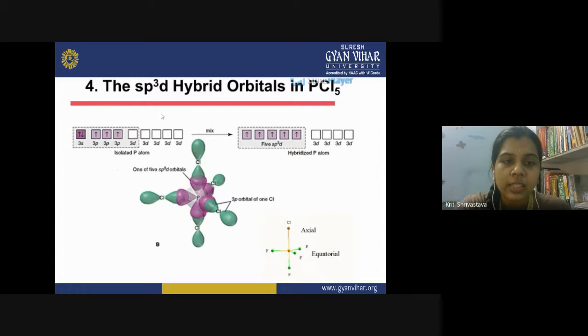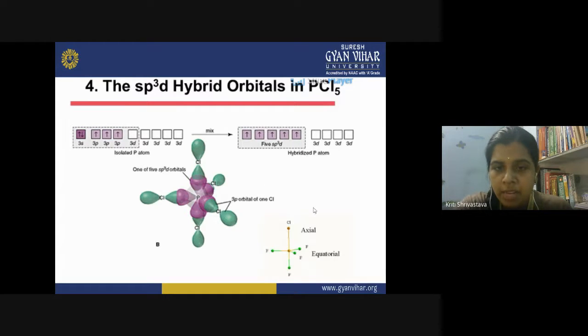So as a result of this, you will get five sp3d hybridized orbitals, all of them containing a single electron. And now they will overlap with the p orbital of the chlorine atom containing one electron. So there will be the pairing of electrons by this overlap, and you will get the sp3d hybridization in the PCl5 molecule.